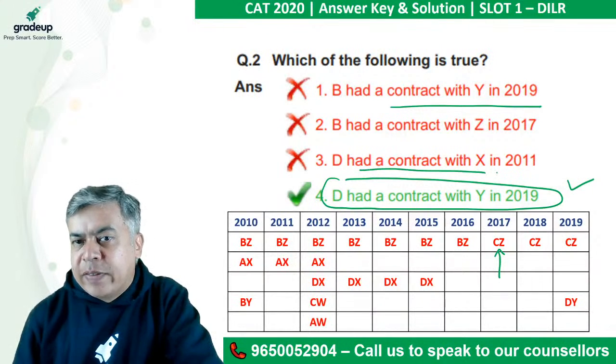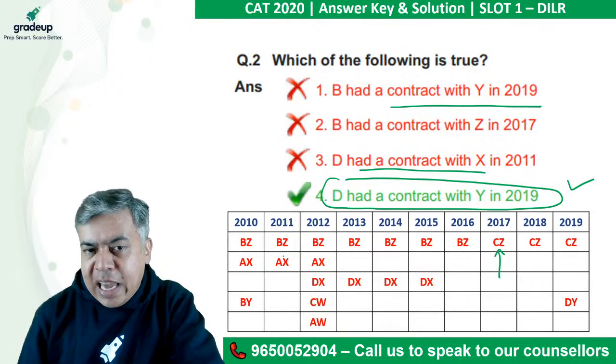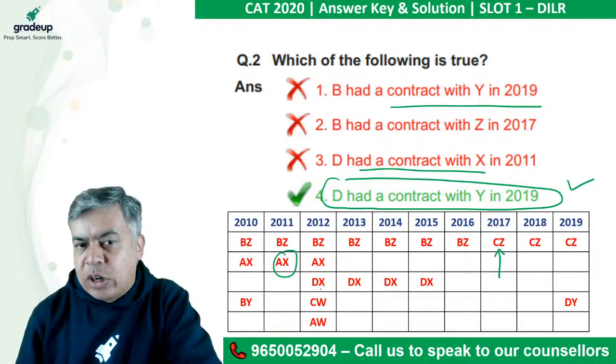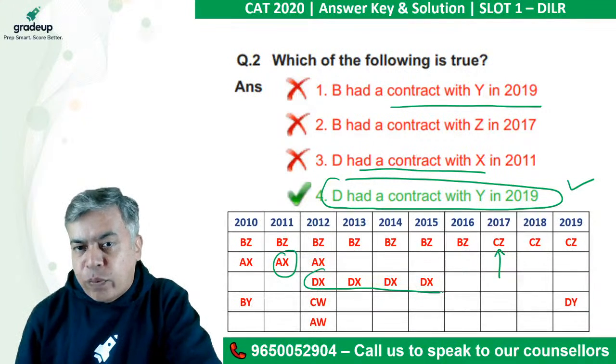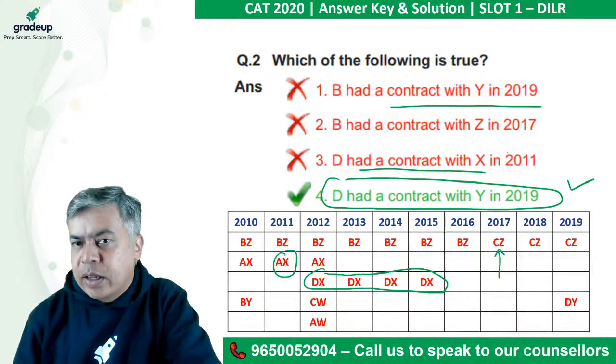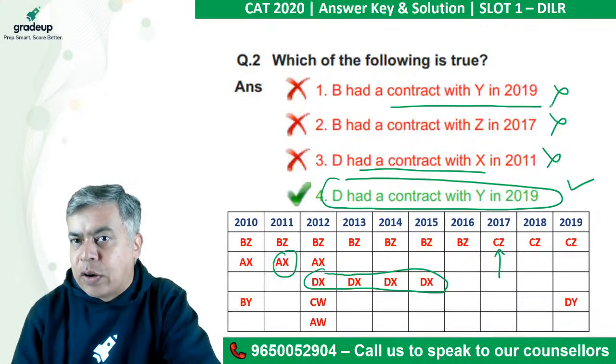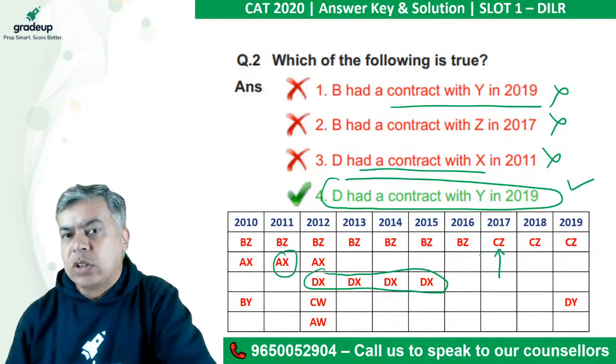D contract with X in 2011? A with X. D with X is not. In 12 to 15, D with X. Right? So this is wrong, this is wrong, this is wrong. So D with Y 2019 is correct.